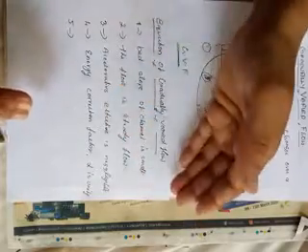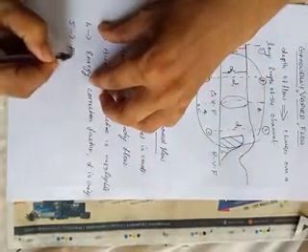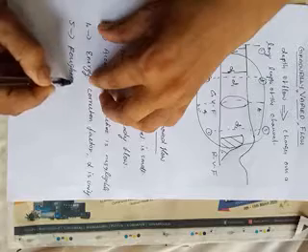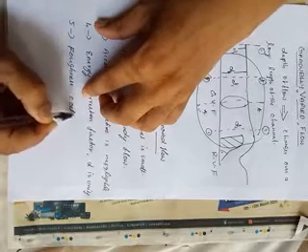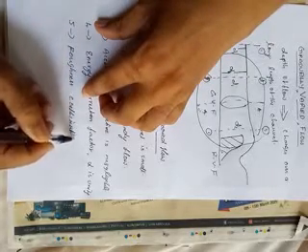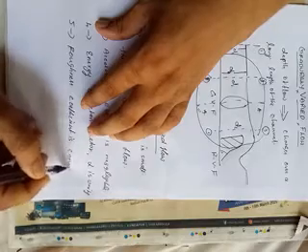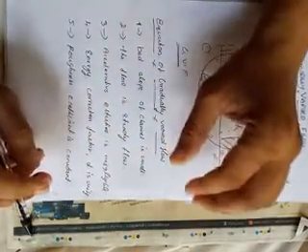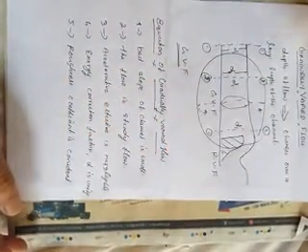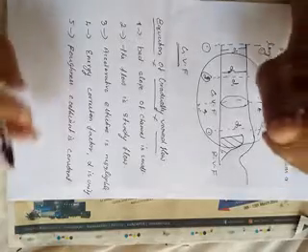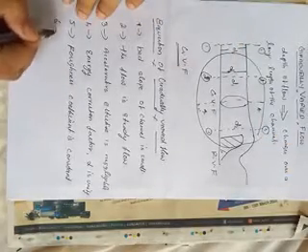Here we are going to assume the roughness coefficient is constant. You got my point?